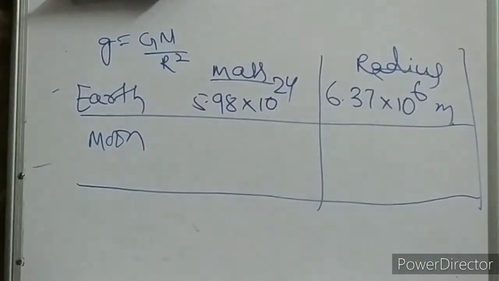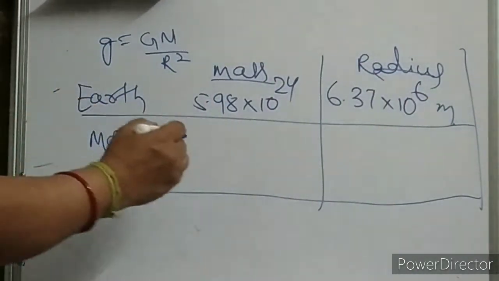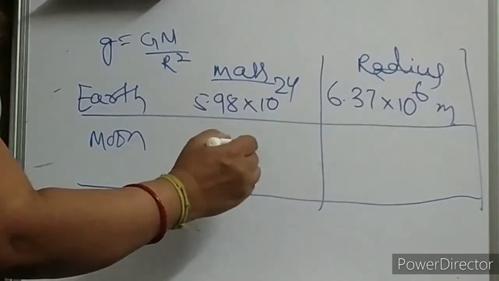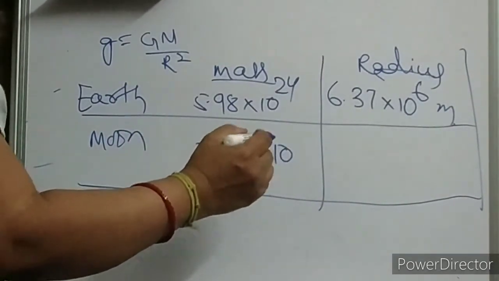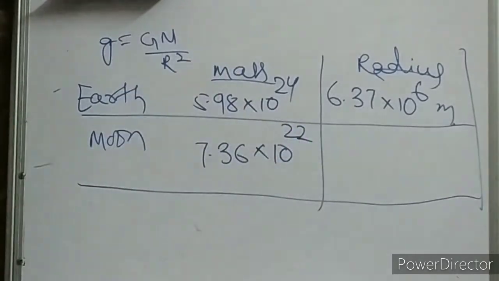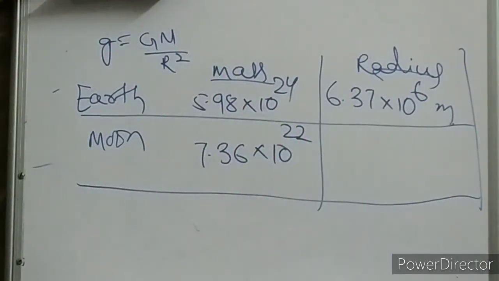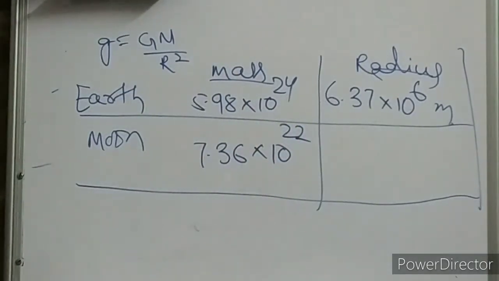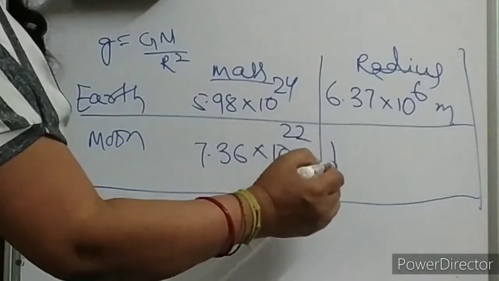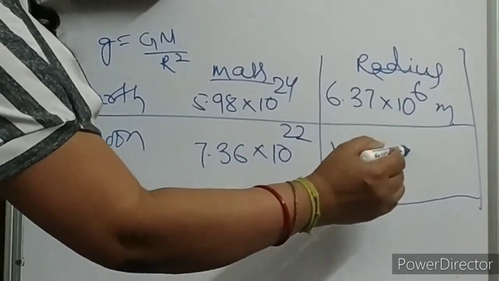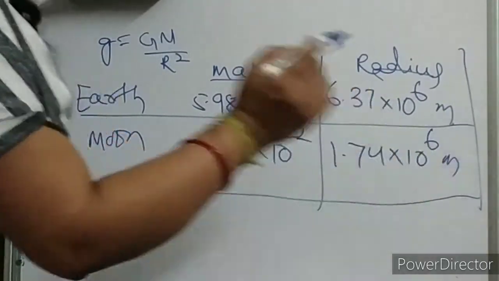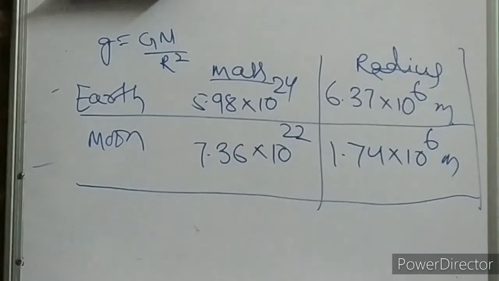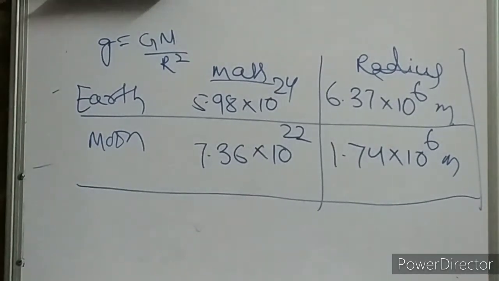What is the mass of the Moon? It is 7.36 into 10 to the power 22, around 100 times less. Okay. And tell me, what is the radius of the Moon, children? Radius of the Moon is 1.74 into 10 to the power 6. These values will slightly vary from site to site and book to book. Okay. And I think these values are in the NCERT book.